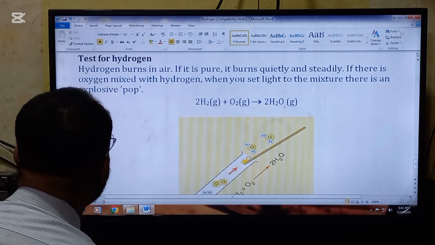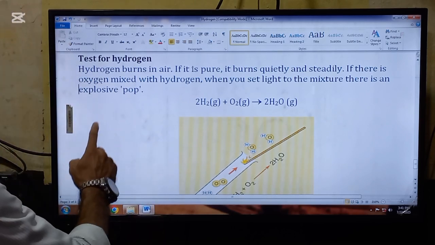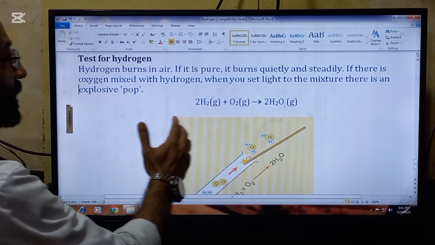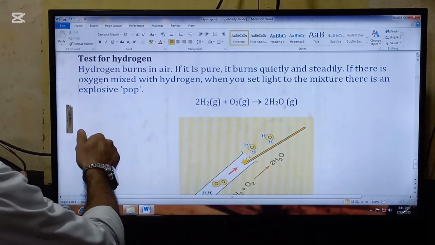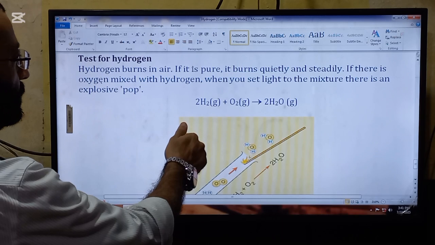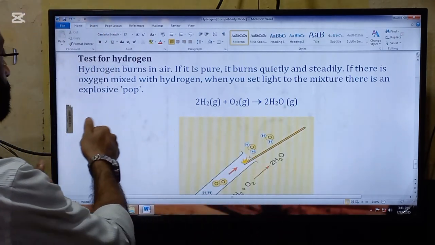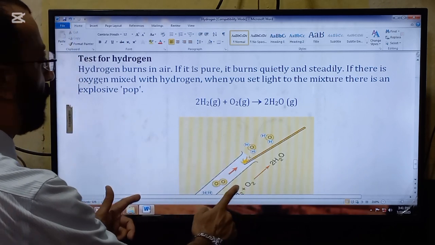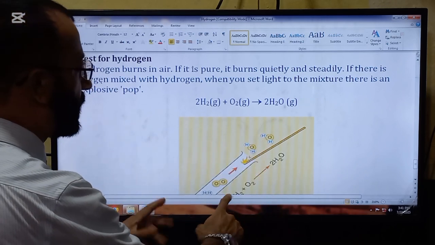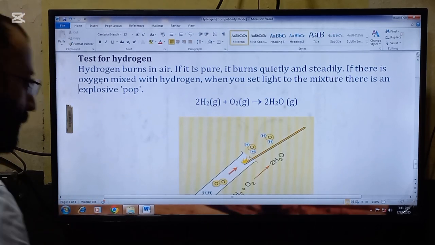The next thing that we are going to read is the test for hydrogen. Hydrogen burns in air. If it is pure, it burns quietly and steadily. If there is oxygen mixed with hydrogen, when you set light to the mixture, there is an explosive pop. So this is the test for hydrogen, and this is a question which is related to paper number 4, that is alternative to practical.